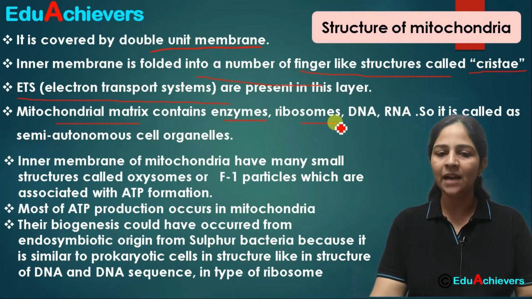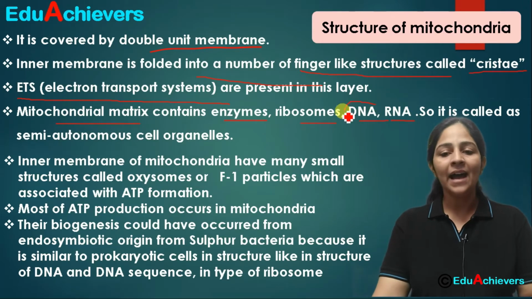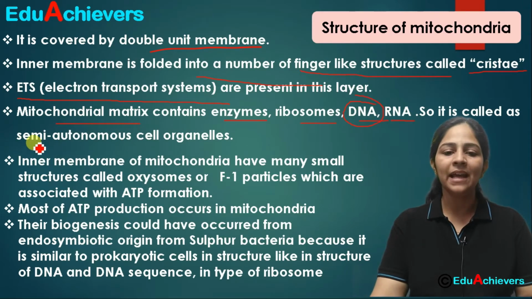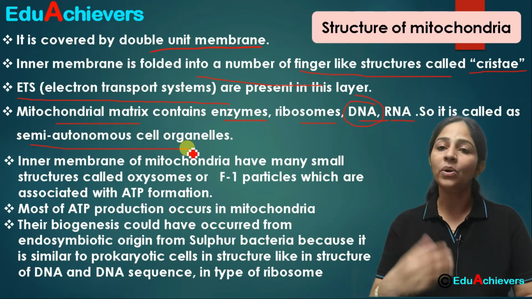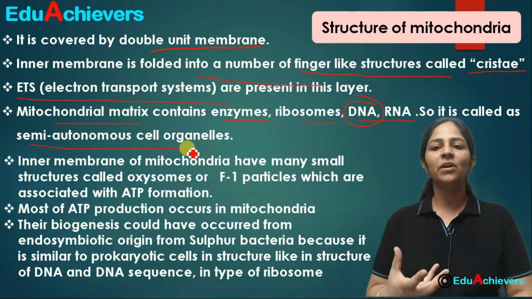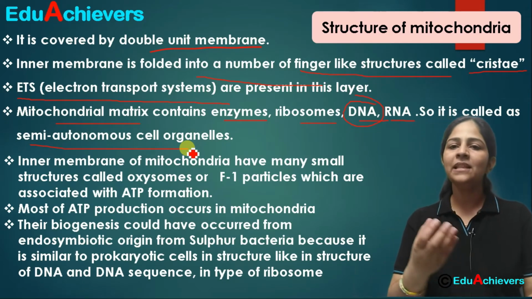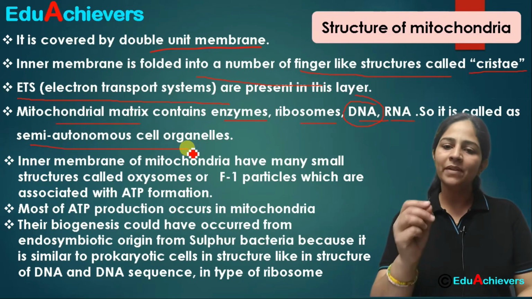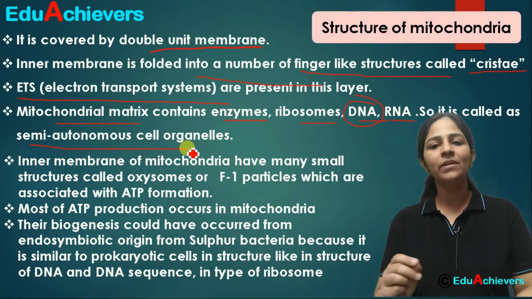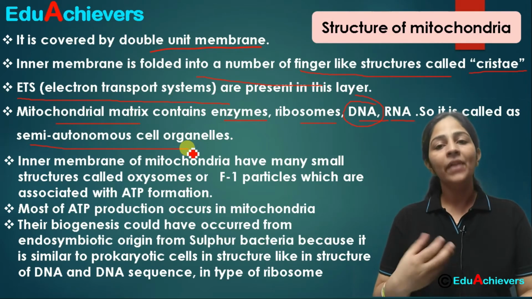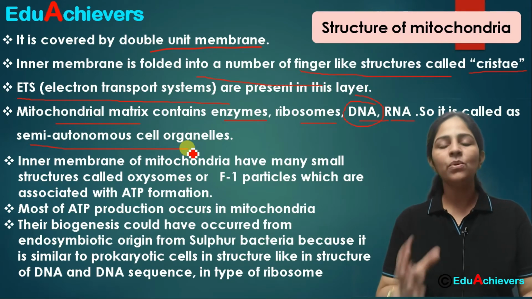It contains enzymes, ribosomes, DNA, RNA, and as it contains its own DNA, it is a semi-autonomous cell organelle. Semi-autonomous means, just like an autonomous body can take its own decisions, similarly the mitochondria also has its own DNA, so it can take its own decisions about what to make, when to make, how much to make.